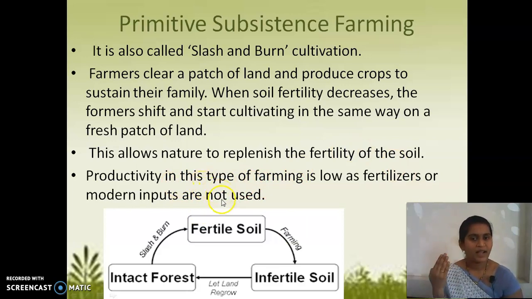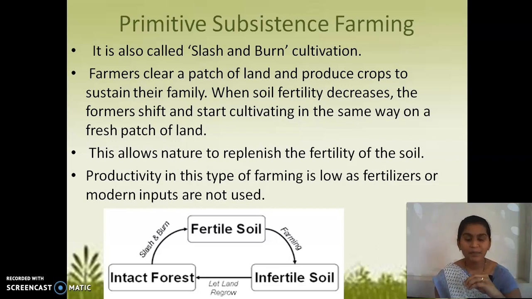Okay, children. Guys, you understood, right? Primitive subsistence farming is also known as slash and burn cultivation. The people take a patch of land, clear it with some primitive tools, then burn that land and start the cultivation.